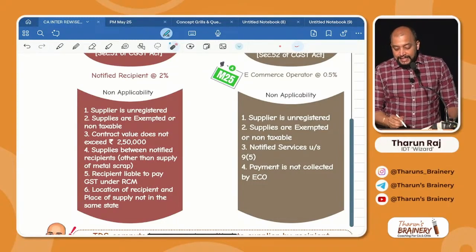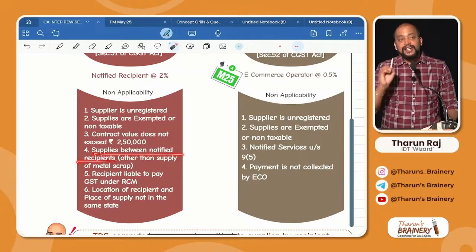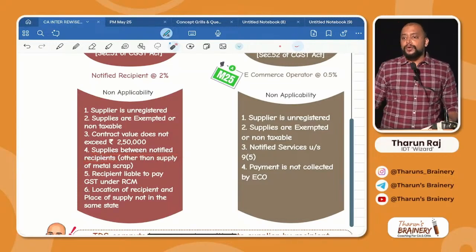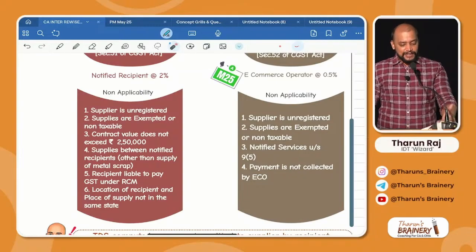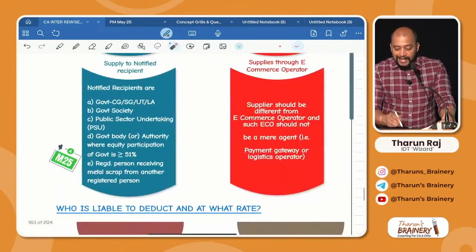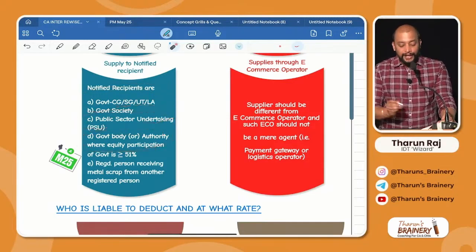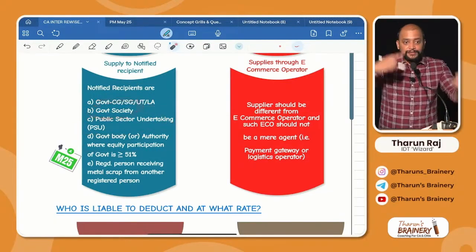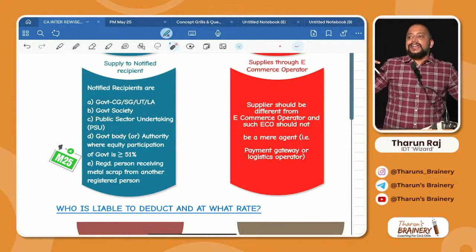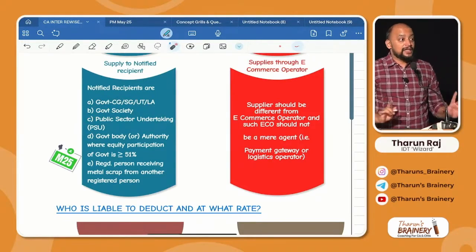Then next, supplies between notified recipients, also TDS is not applicable. What do supplies between notified recipients mean? That is between government and PSU, between PSU and government body, between PSU and government society. If there is any supply between them, TDS is not applicable.